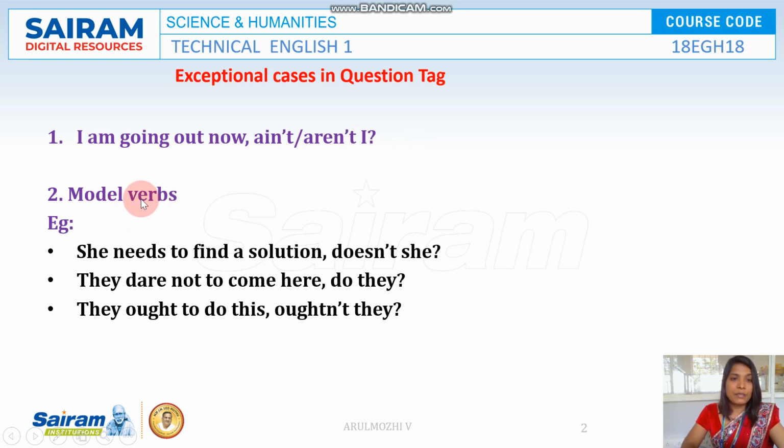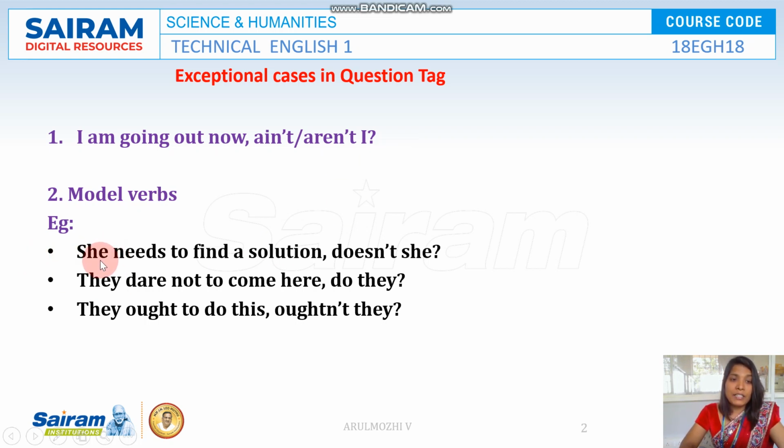And next one is modal verbs. She needs to find a solution. So here it is a modal verb. Though it is a modal verb, we don't directly add not with the modal verb. It is an exceptional case, so it is similar to main verbs. So we split the word and make the question tag. Take for example, so what is the formula? Positive tag, positive statement, negative tag, negative statement.